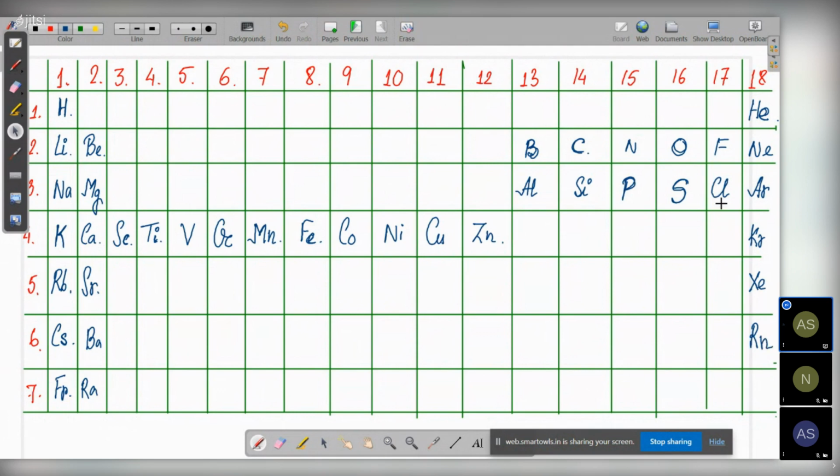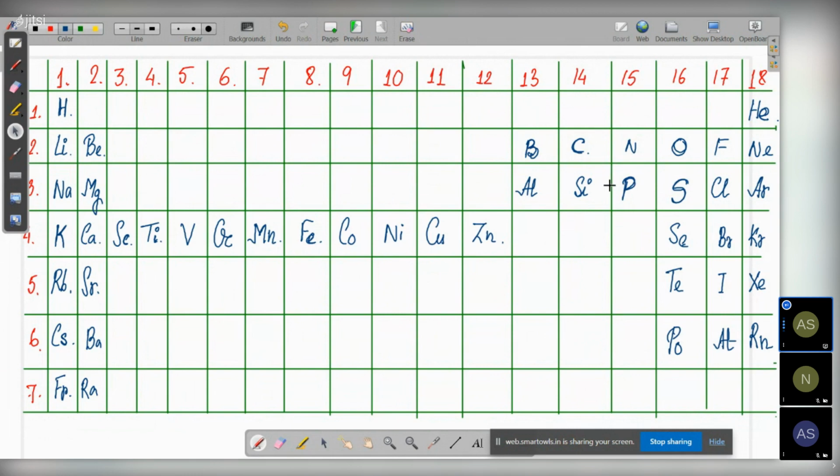Then what are the group 17 halogens? It is fluorine, chlorine, bromine, iodine, astatine. Then oxygen, sulfur, selenium, tellurium, polonium.